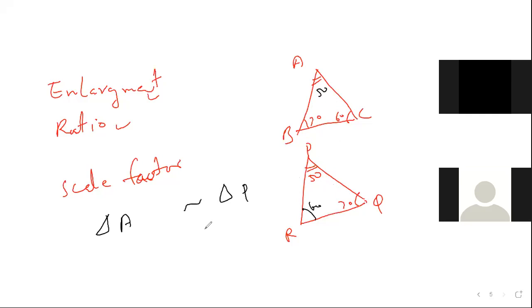Corresponding parts of congruent triangles, CPCT: A, P; B would be Q; then R is the last one, C, R. Then only ABC is similar to PQR. All angles are equal. Two polygons are similar if all angles are equal. And one more thing, corresponding sides are in the ratio.